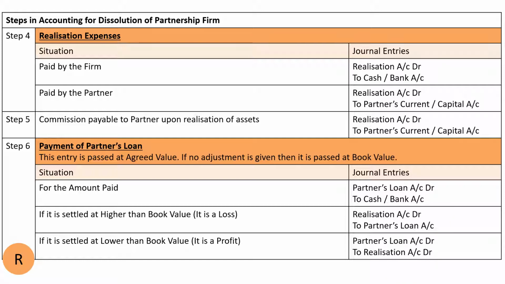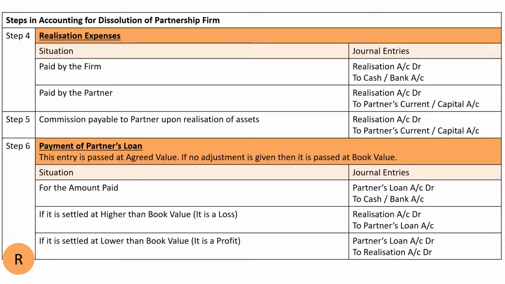Sometimes it may be exactly the opposite. We may pay partner's loan of rupees 1 lakh at rupees 90,000. In such a case, you have passed the first entry for the amount paid, rupees 90,000. So partner's loan account will not tally.